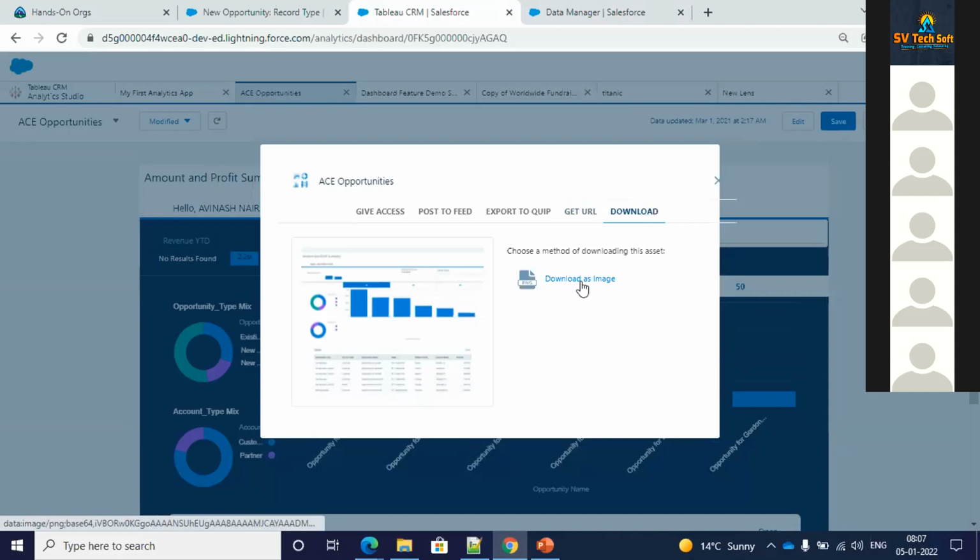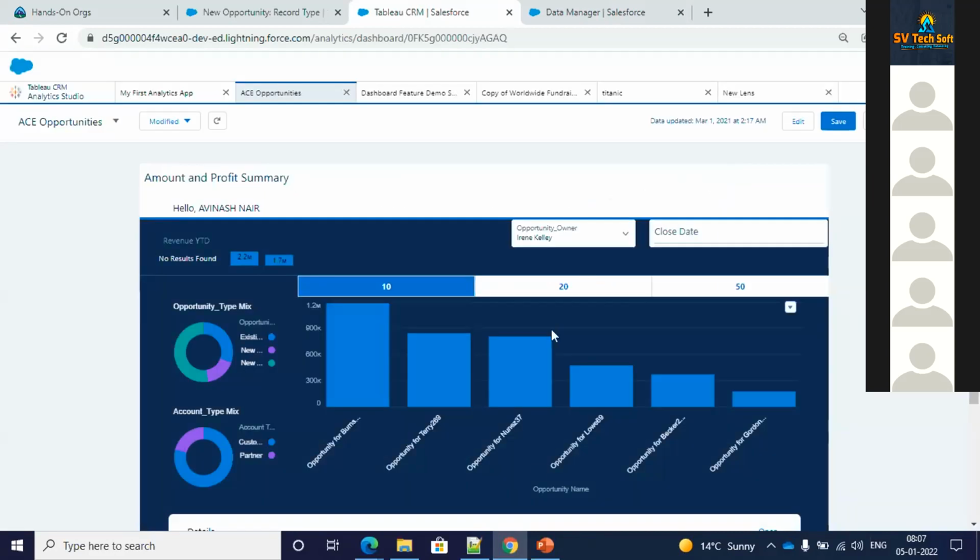Alternatively, at least you can download. If you want to share externally as an image, you also have this option. This is the preview of the image which you see, so you can download the image as well. Earlier we used to have download as CSV. Currently, I don't know, for some reason that feature is not there. So these are some of the ways you can use.